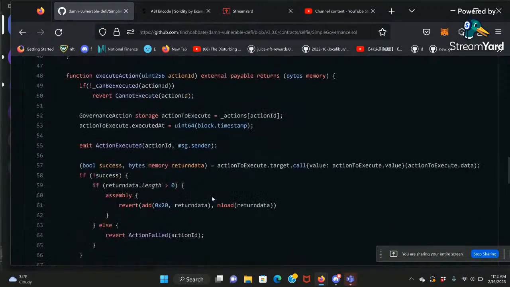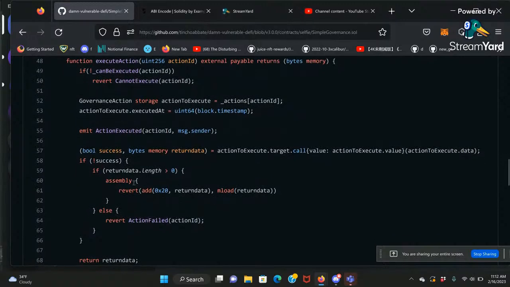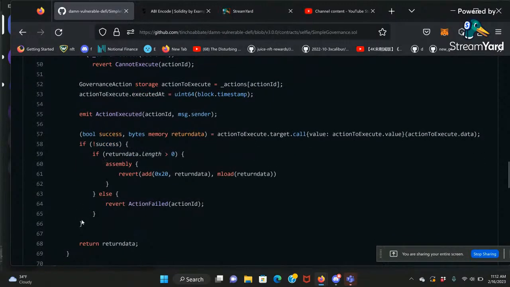Okay. So afterwards, if it's success, we're happy. If it's success, we return the value, which is returned by the low-level call, the return data. If not, we are going to send an error message. So there are two cases. If the return data length is greater than 0, that means the error message is already in the return data. So I'm going to just revert the error message. The error message starts with the offset 20.